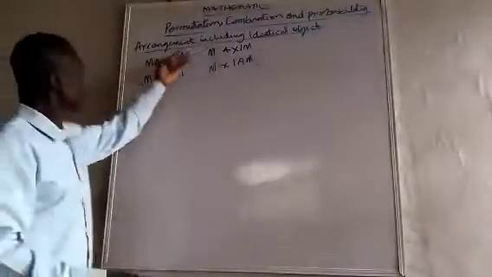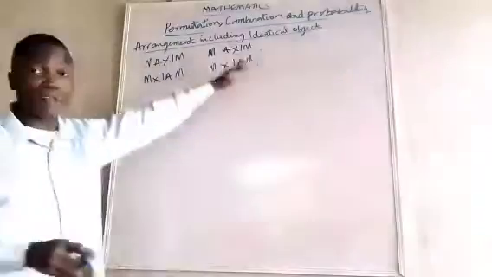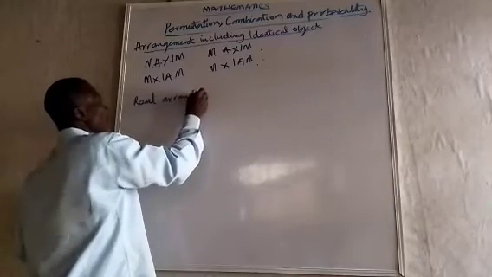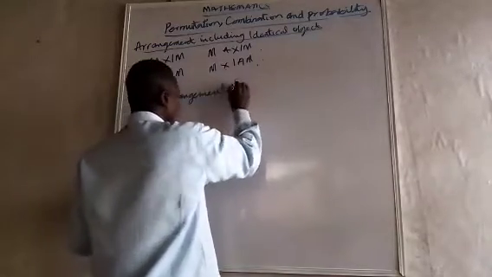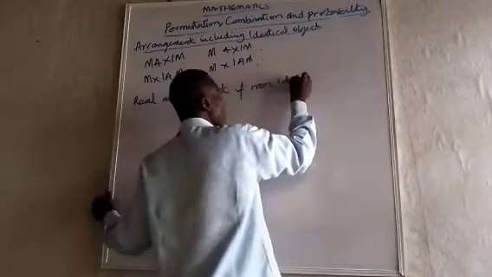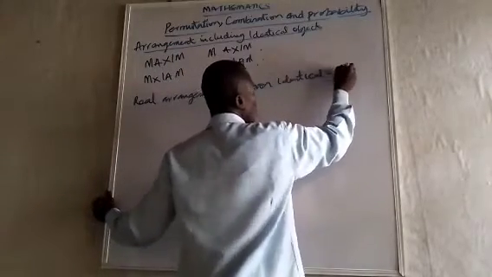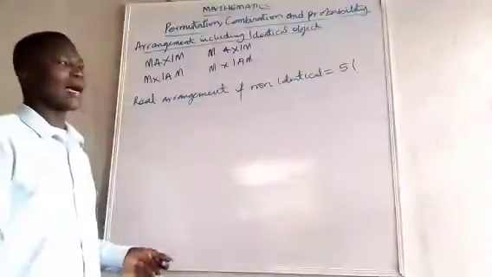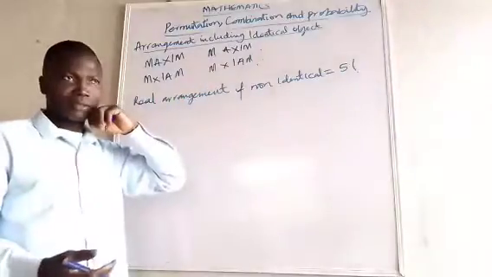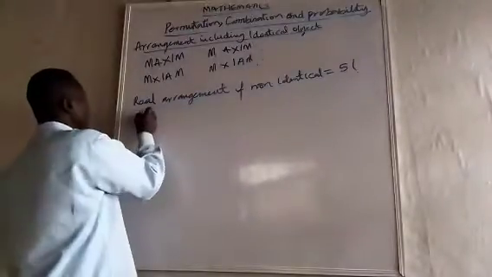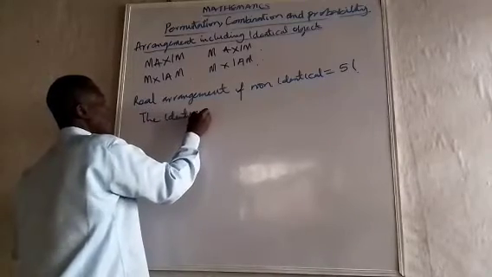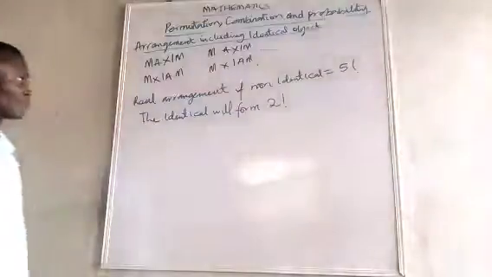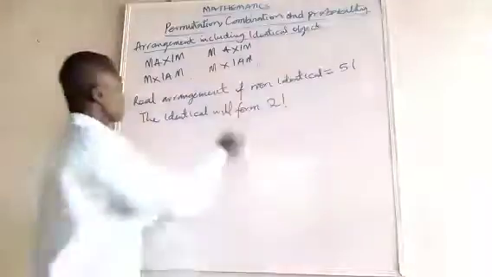Now, if all of them are non-identical, the arrangement is going to be 5 factorial. You understand? But now, I have 2 identical. How many of them will I be able to find? The identical ones will form 2 factorial arrangements.